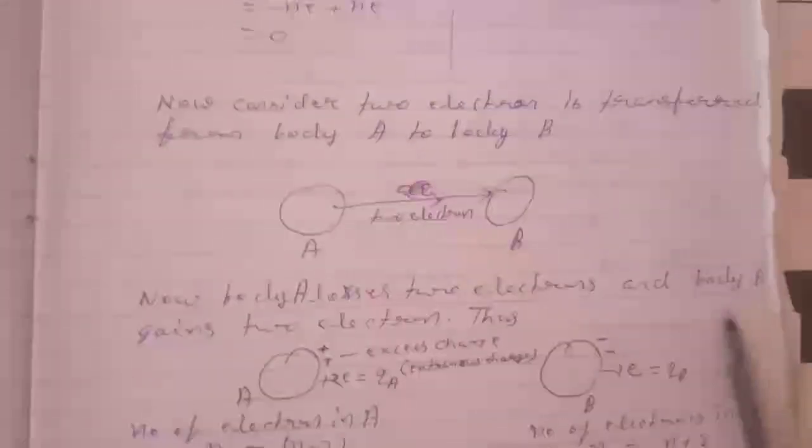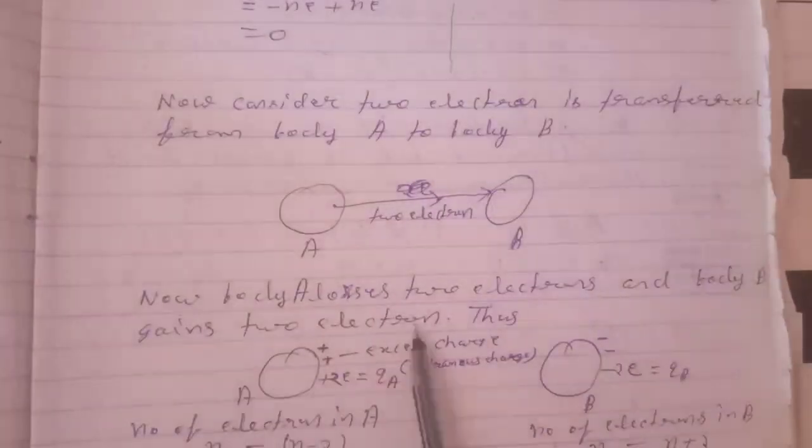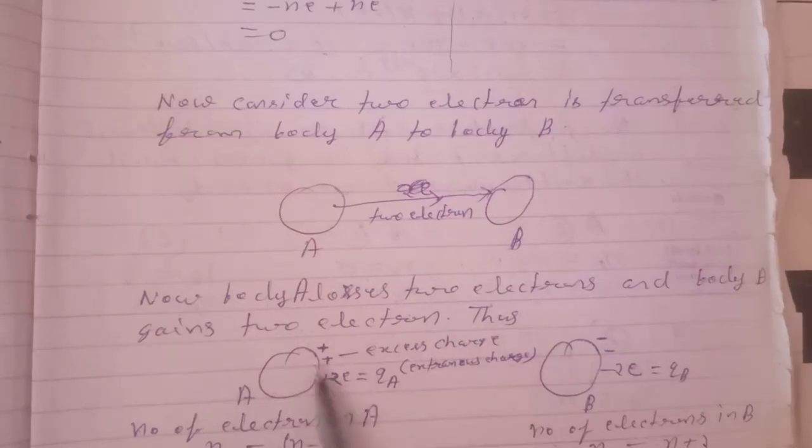Body A loses 2 electrons and body B gains 2 electrons. Thus in body A, 2 electrons are lost, due to which 2 positive charges are in excess, and similarly body B has gained 2 extra electrons, so it has 2 negative charges extra.